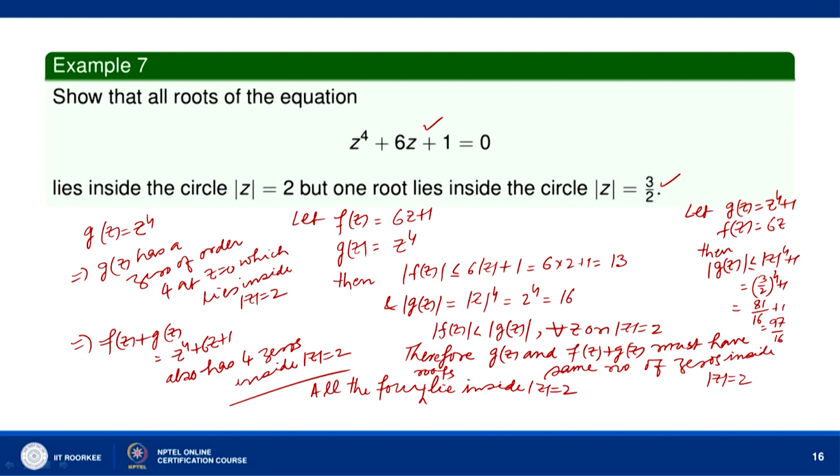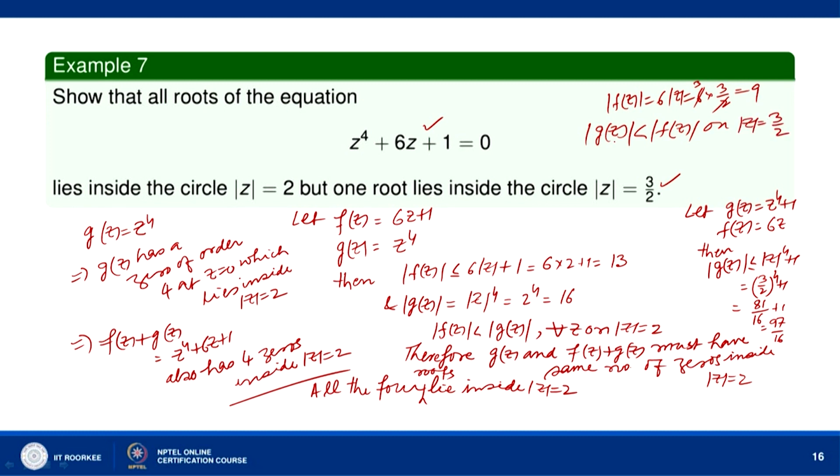And what about the function f(z)? f(z) is 6z, so |f(z)| is equal to 6|z|, which is 6 times 3/2, so this means 9. So, we can see that |g(z)| is less than |f(z)| on |z| = 3/2.